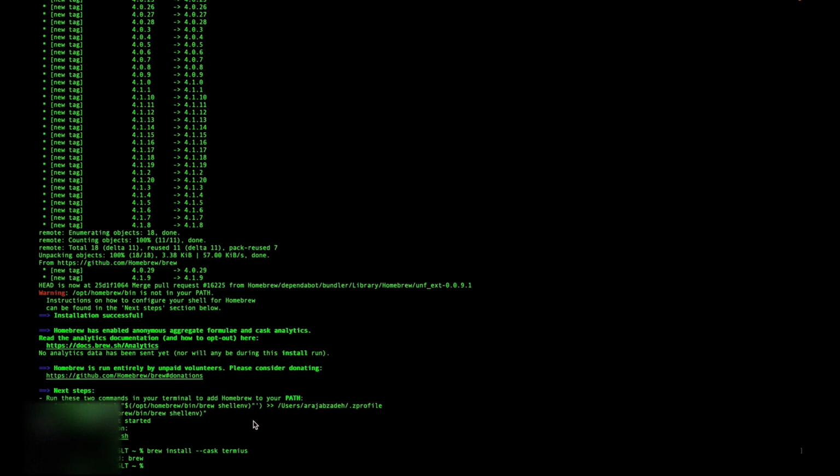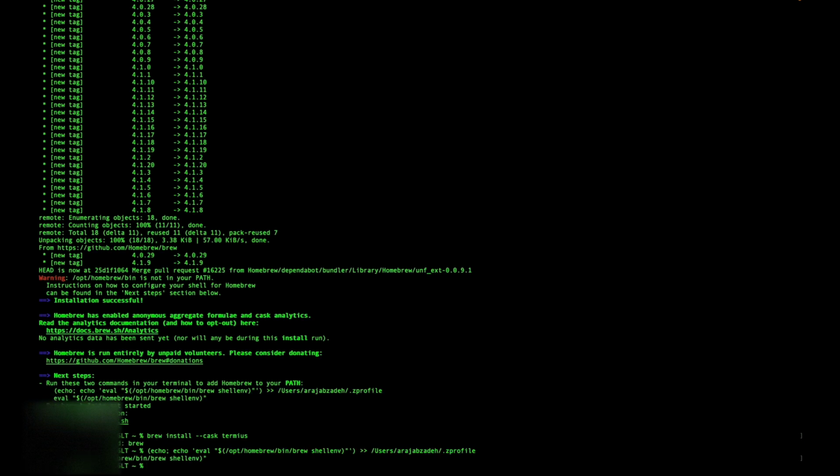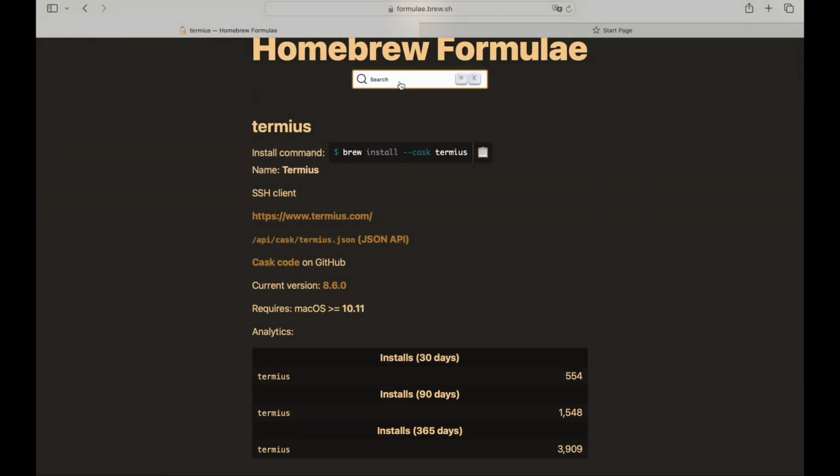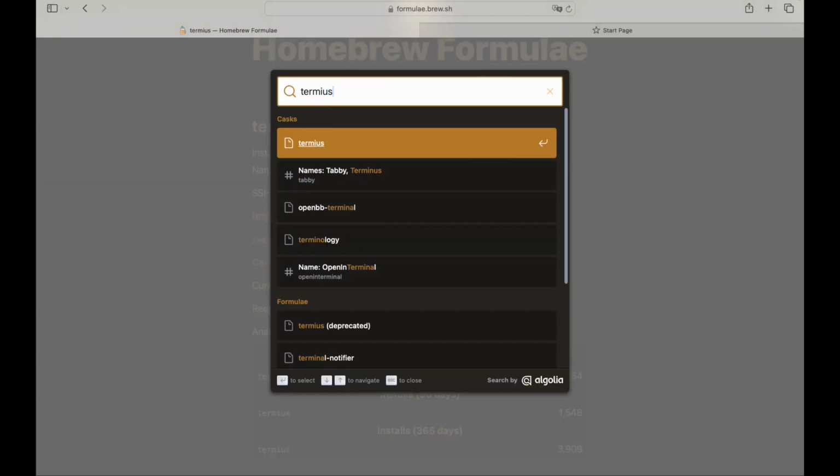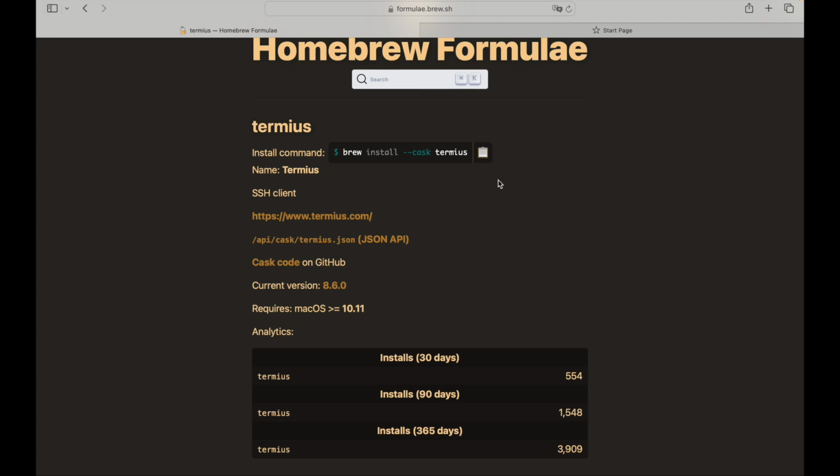Last step is to copy and paste this command to allow Homebrew to install apps on your Mac. Now with a simple search on Homebrew's website, you can install an application without any headache. For instance, I am going to install an application via Homebrew.